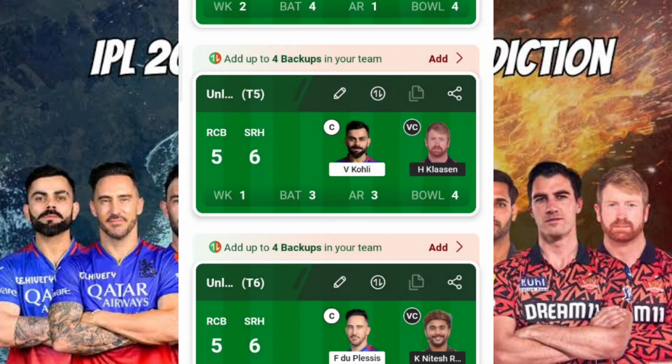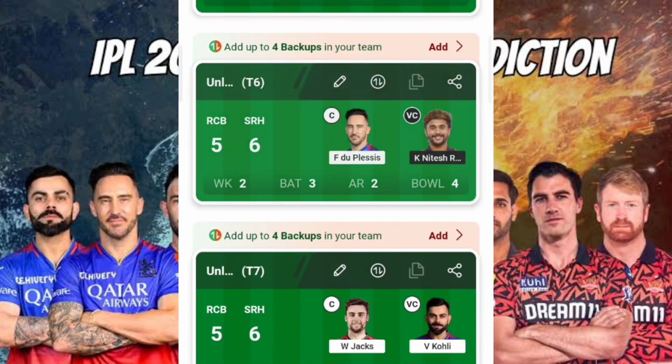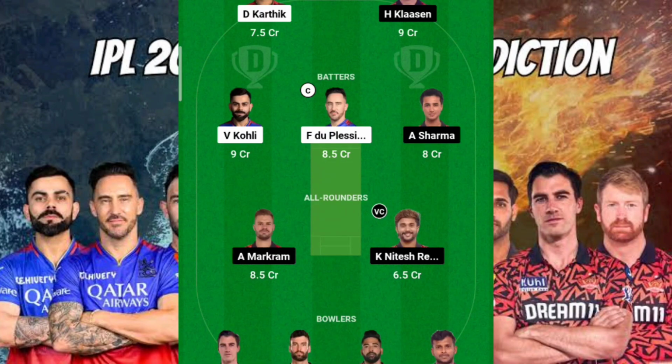Okay, fine. So coming to once again applying one-to-one technology with respect to Faf as well as Nitish Reddy. Again, this is a very differential pick. This is pure one-to-one with respect to the top order of RCB as well as the middle order of SRH only. So coming to the CVC selections, I have kept Faf du Plessis as my captain, expecting a very good knock of some 80 to 84 runs from him, so that he'll be there in the DT. At the same time, Nitish Reddy taking one or two wickets and scoring some 30 to 40 runs, so that he'll be a very good choice for VC.